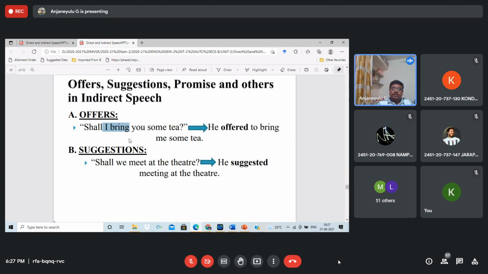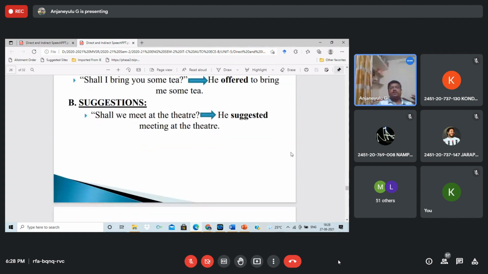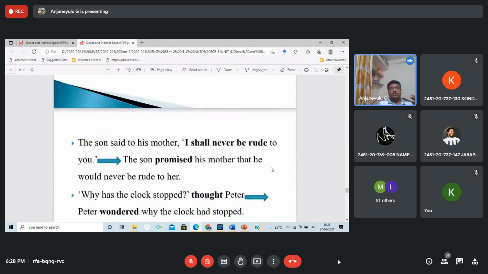In that, "shall I bring," see, I told you, after and before "I" only "shall" will come. After or before "we" will come "shall." "We shall." "Shall I bring you some tea?" "Shall we meet tomorrow?" Like that. Here he offered. "Shall I bring" is offering, is asking. This is offering to bring tea. Suggestions, so here suggested meeting. So these are the thoughts.